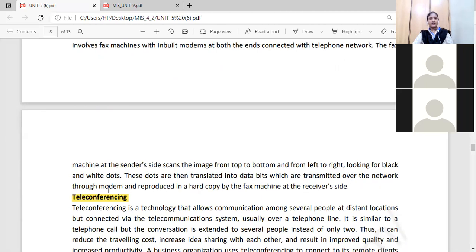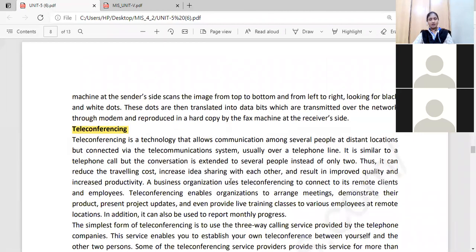The data bits are transmitted over the network through the modem and reproduced in a hard copy by the fax machine at the receiver side. So these dots are translated into data bits, which are transmitted over the network through the modem and again reproduced in a hard copy by the fax machine at the receiver side, in a format the receiver can understand.